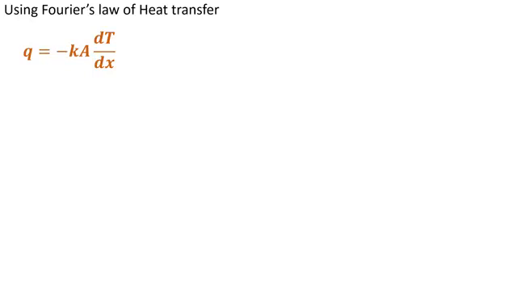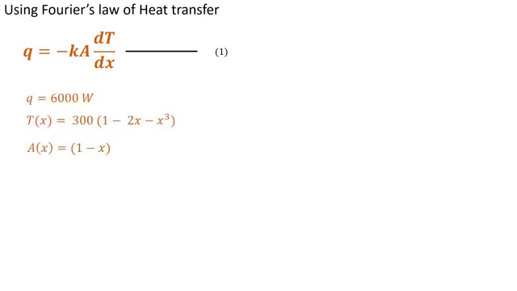In the problem statement, we have the value of heat transfer, which is 6000 watts. Temperature as a function of x is given, which is 300 times (1 minus 2x minus x cubed), and the area of the trapezoid as a function of x is given, and it is 1 minus x.